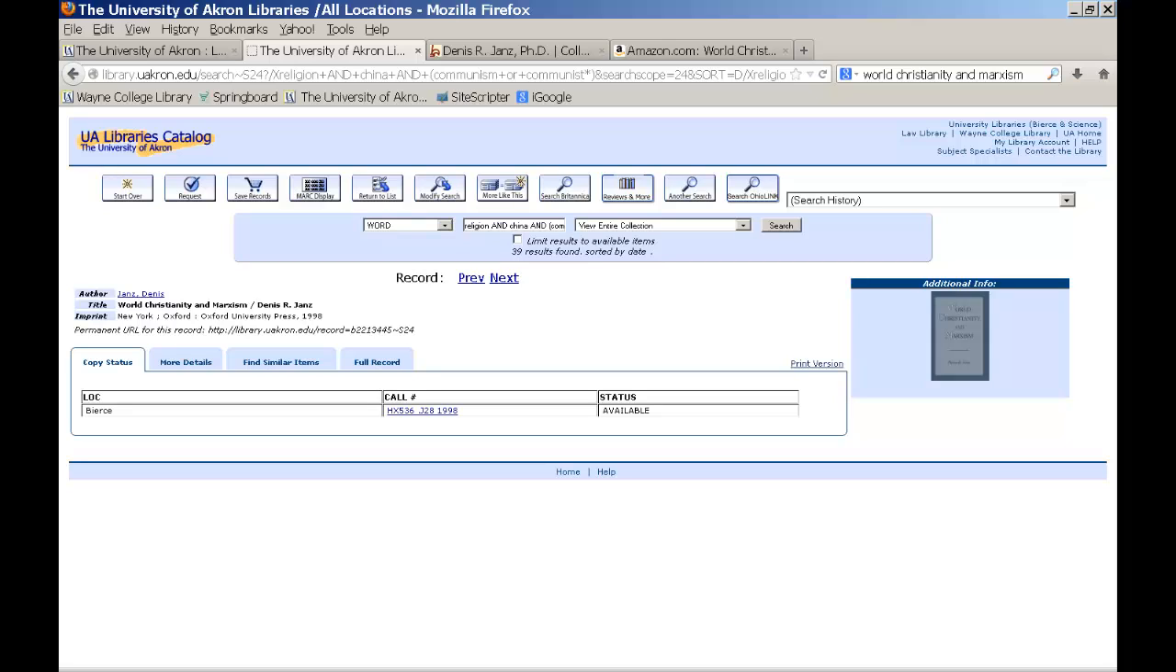This concludes the demonstration of using the evaluation criteria to evaluate a book resource. In the next tutorial, we'll use the evaluation criteria to evaluate a website.